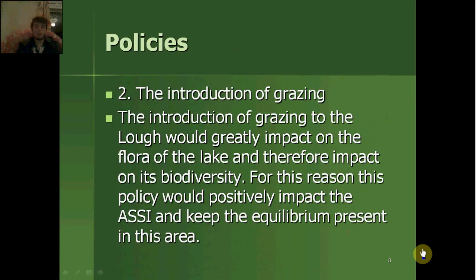Number two: the introduction of grazing. The introduction of grazing to the loch would greatly impact on the flora of the lake and therefore impact on its biodiversity. For this reason, this policy would positively impact the ASSI and keep the equilibrium present in this area.